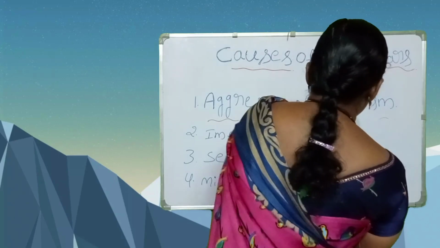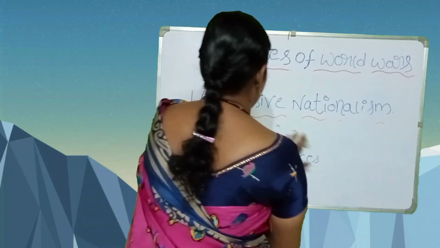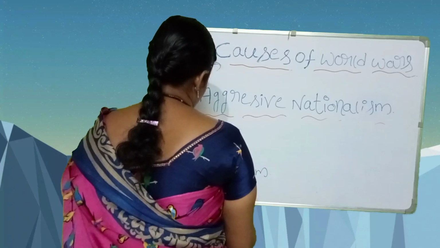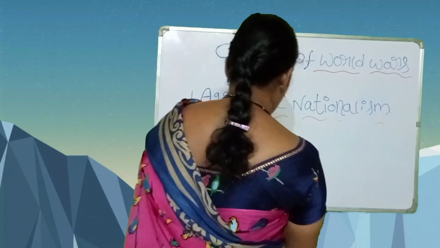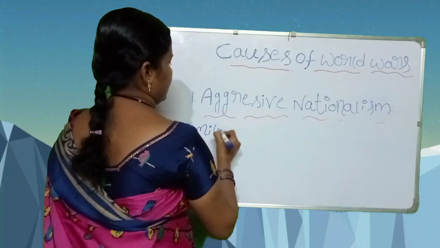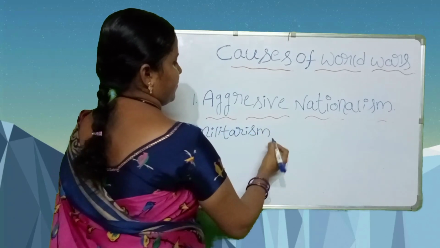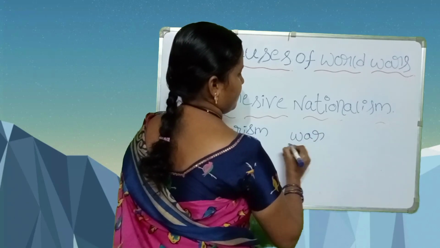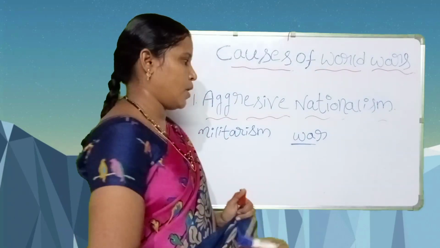Here, developed countries maintain militarism. They believe war is a good thing to solve problems.